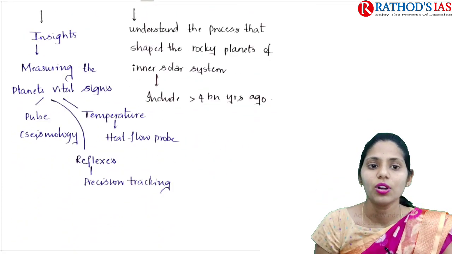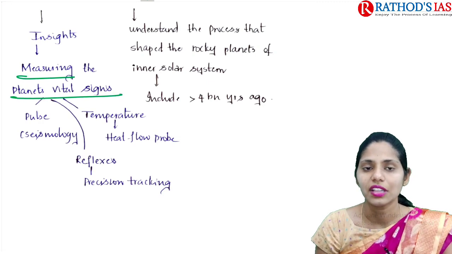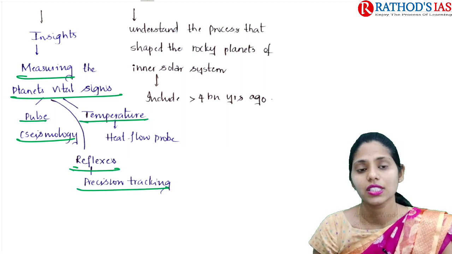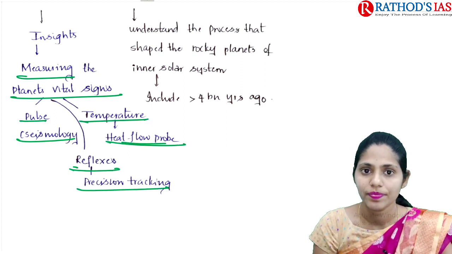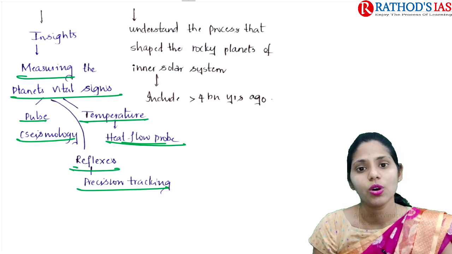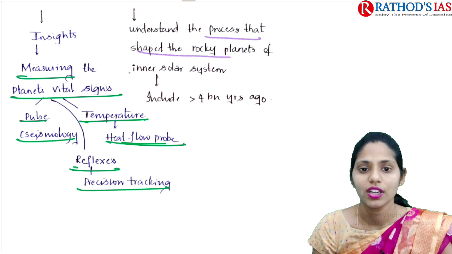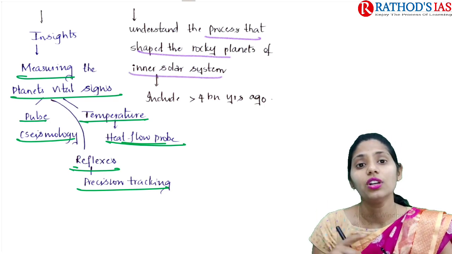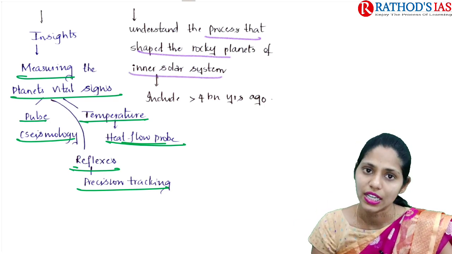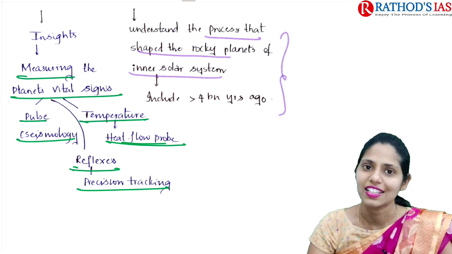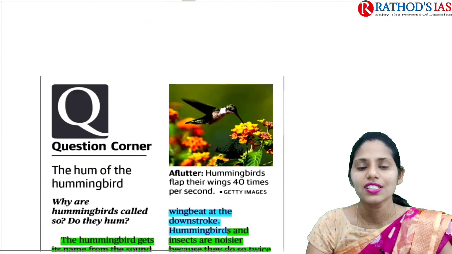And these insights will also measure the planet's vital signs, like pulse, that is seismology. It also deals with reflex, that is precision tracking, and temperature, that is the heat flow probe. Okay, and next, this mission will also help understand the processes that shaped the rocky planets of the inner solar system, more than 4 billion years ago. So these are some important facts that you should remember regarding NASA's InSight. And now let us see the next article.